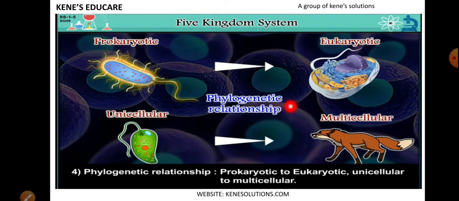Now prokaryotic organisms change to eukaryotic organisms, meaning earlier they didn't have a well developed nucleus, but as time evolved, they got a well developed nucleus. The same way unicellular to multicellular. Earlier euglena had only one cell, but what happened later? The cells divided rapidly and multicellular organisms came into existence. So this is phylogenetic relationship, from where prokaryotic are changed to eukaryotic and unicellular are changed to multicellular.